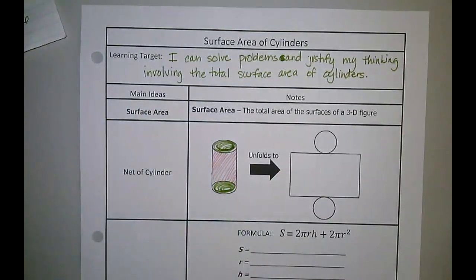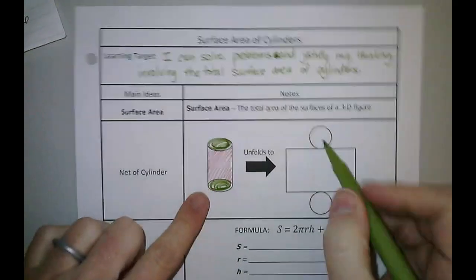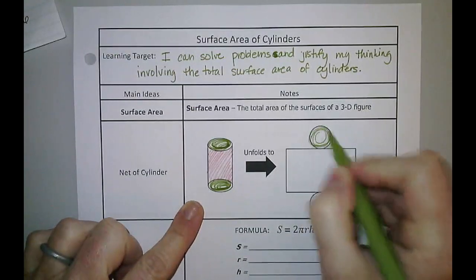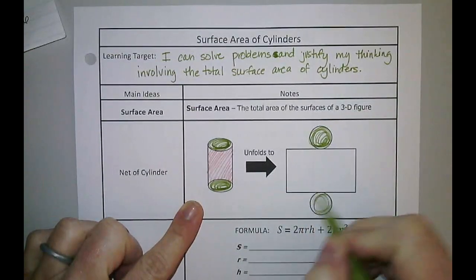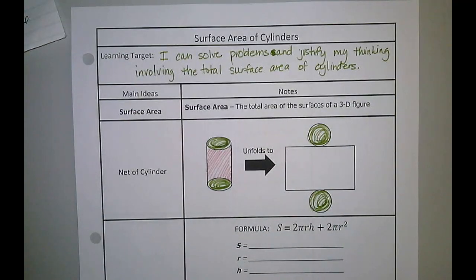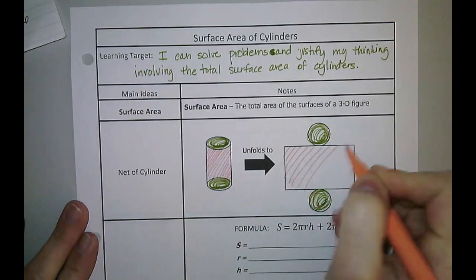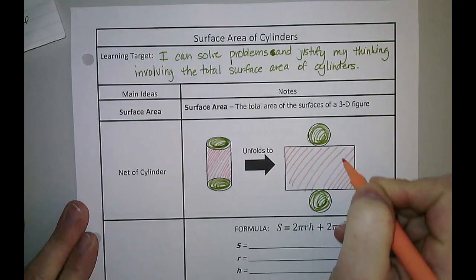I like to think of it as a Coke can or a Pringles can or those things that oatmeal comes in, the cylinder shaped things. If I unfold this, I see my two bases would unfold and be this piece and this piece, and then the rounded area on the inside is this big piece right here.